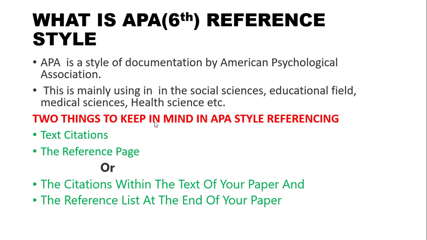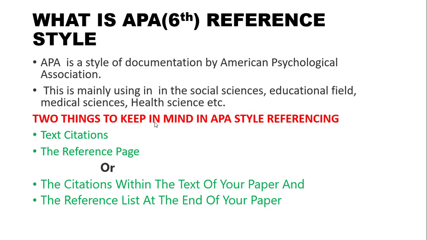While writing APA style referencing, we have to keep some important points in mind, and there are some core components that we are going to study in this video. Two things you have to keep in mind: text citations and the reference page. Text citation means the citation within the text of your paper.